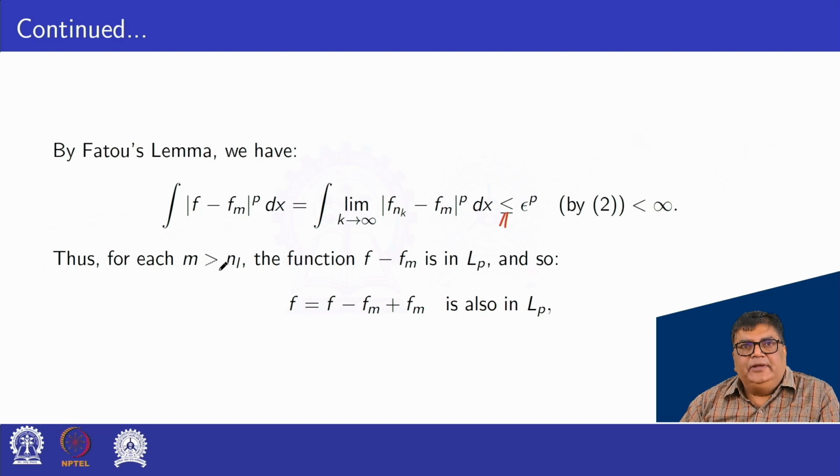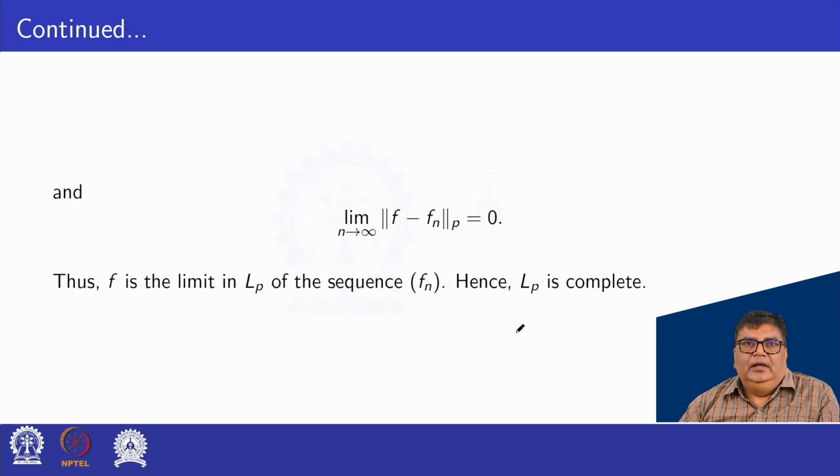Thus, for each m greater than n_L, the function f minus f_m is in L^p. And so f can be written as f minus f_m plus f_m, which is also in L^p. And the limit as n tends to infinity of the norm of f minus f_n under the pth norm equal to 0. That is, the norm of f minus f_n in p converges to 0 as n tends to infinity. Thus, f is the limit in L^p of the sequence f_n. Hence, L^p is complete.